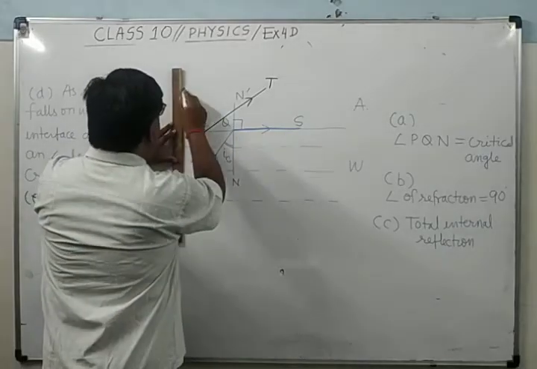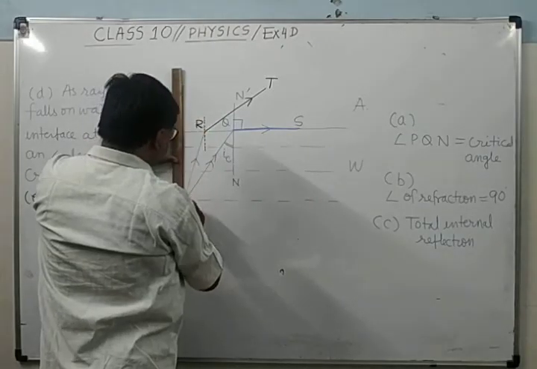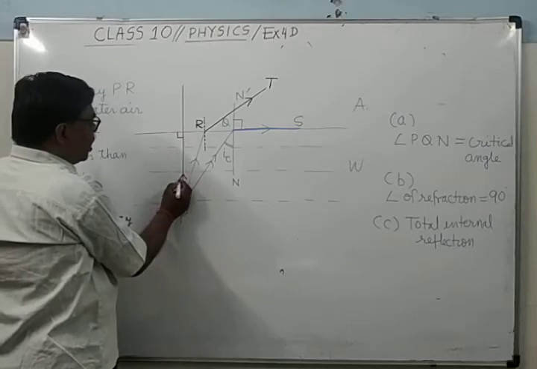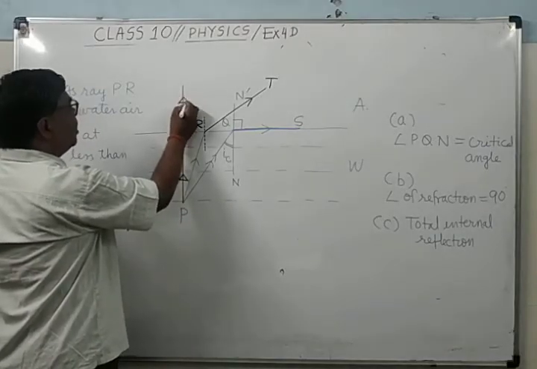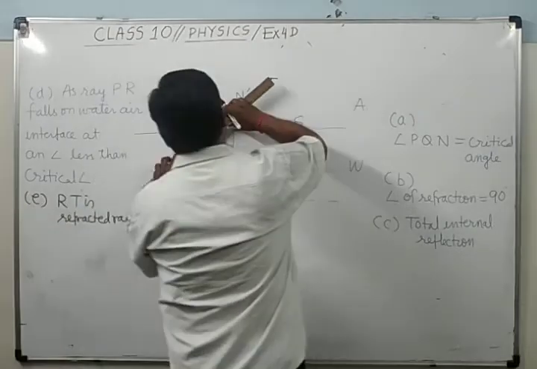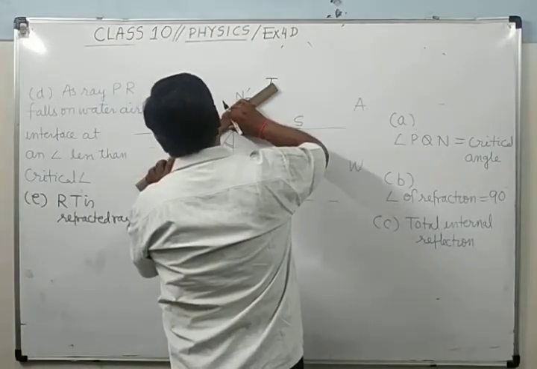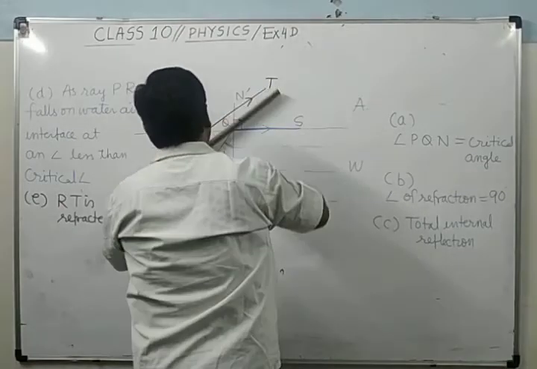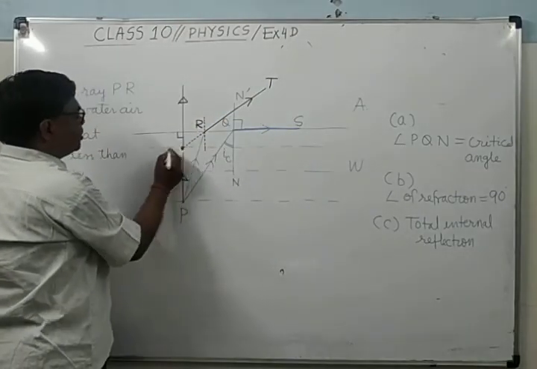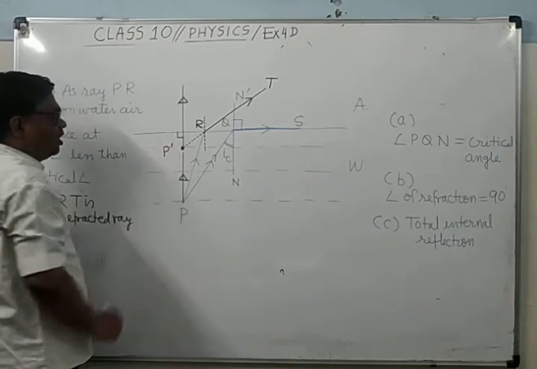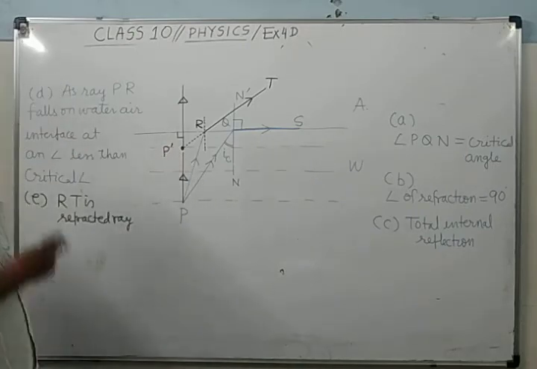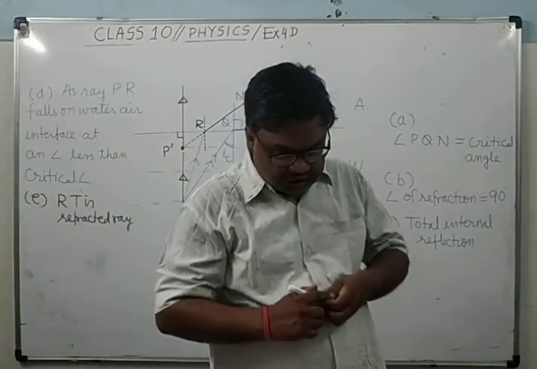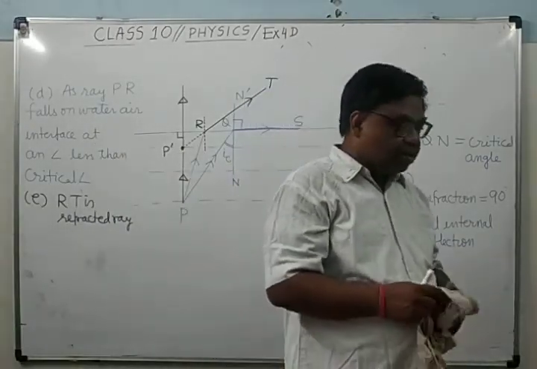So you draw one more ray, which is falling perpendicularly, therefore passing undeviated. When you produce it back, the image of P will form here. It is named as P dash. So this way you can complete it. Now I will do the next question.